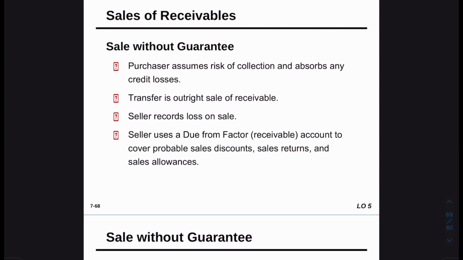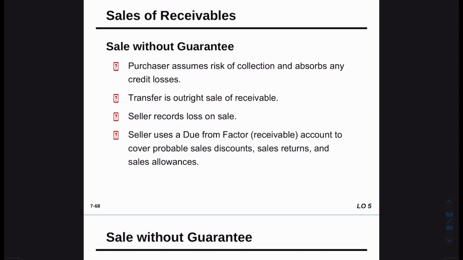Because we are selling our account receivable, we're going to sell it at a loss, because remember, the purchaser has to make an earning from that sale. So we're going to sell our account receivable at a loss. Also, the seller uses a due from factor receivable account to cover probable sales discounts, sales returns, and sales allowances.